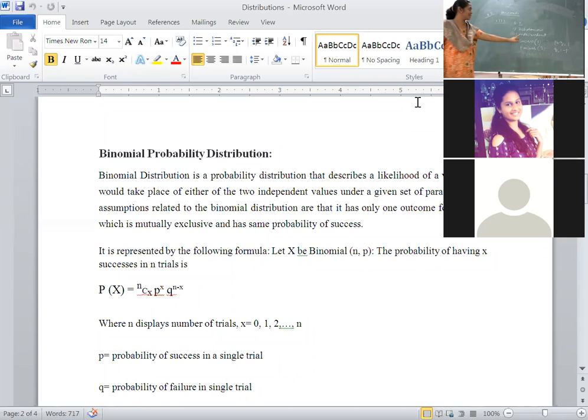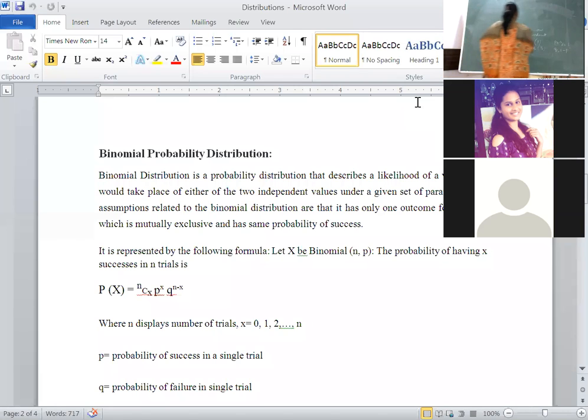The third one is trials are independent. The fourth one is the probability of success is constant in each trial. We consider that word: the probability of success in each trial is constant. Failure is denoted by the letter Q, success is denoted by the letter P. Finally, probability of success plus probability of failure is equal to 1. P plus Q is equal to 1. These are the conditions we have to remember for the binomial distribution.